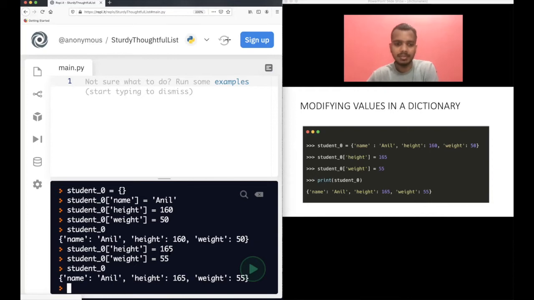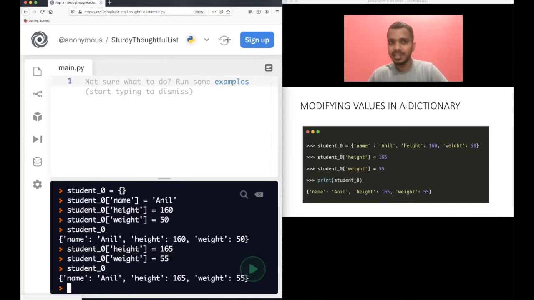Of course, you will be modifying the value itself, right? You will not be modifying the key. You can also modify the key, but that key will again get added as a new key value pair, right? So mostly you will typically change the value stored in the key. Typically, you will not play much with the keys. You will play mostly with the values, what is stored in the key, because values are more important.